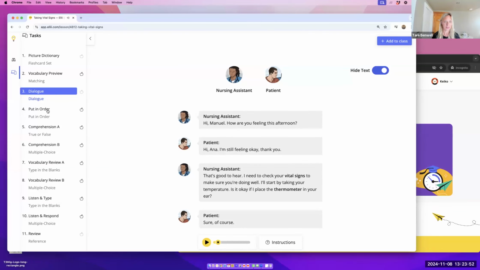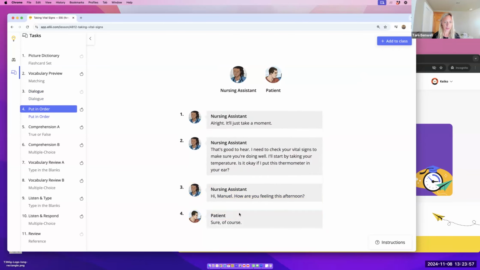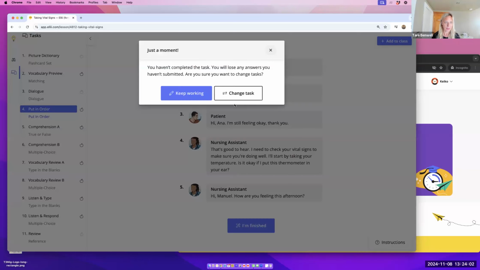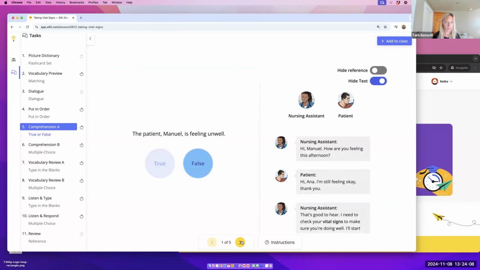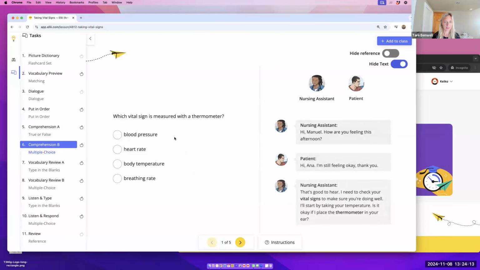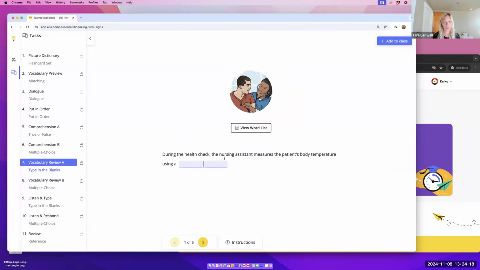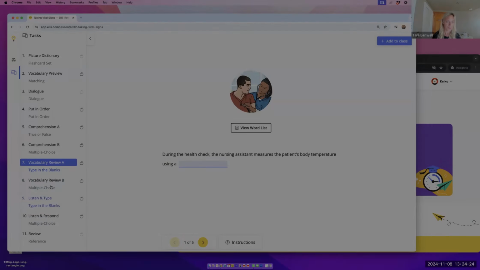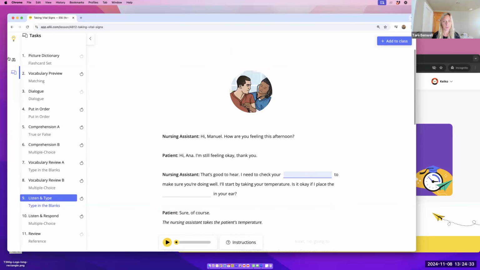All right, and then all the rest of the content that follows is all related to that dialogue. So there's a put in order task where they have to see part of the dialogue and put it in order. There's a few comprehension tasks, true or false, or multiple choice. These are really common types of tasks that they're going to have to do in a standardized exam. Vocabulary review tasks. So each lesson will review the vocabulary, just like any lesson you'll find on Ellii. And students can do these tasks on a desktop, on a laptop, or on a mobile.